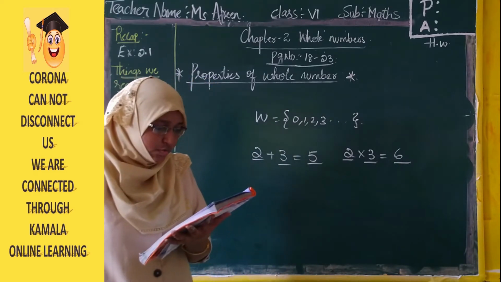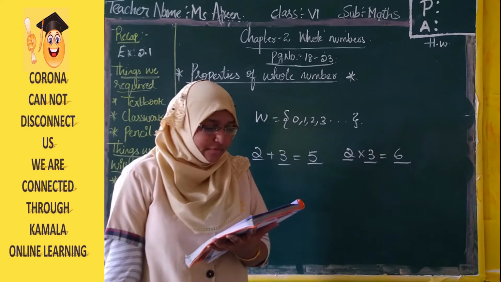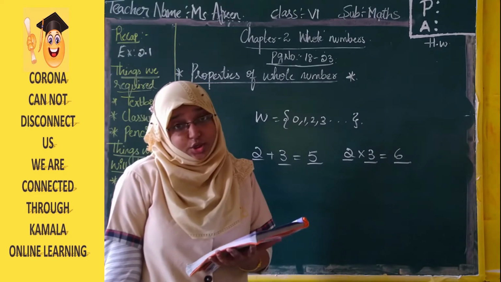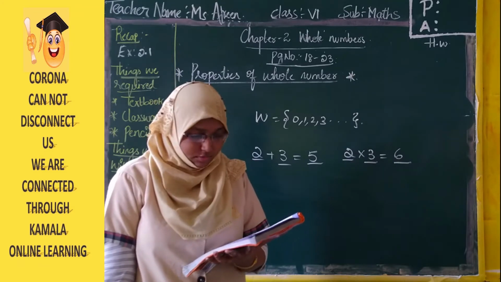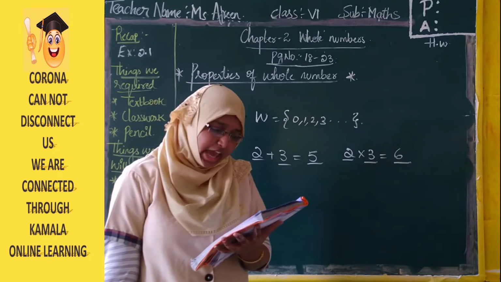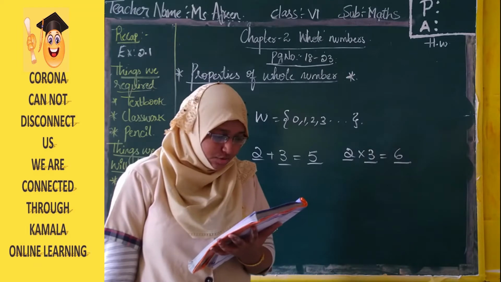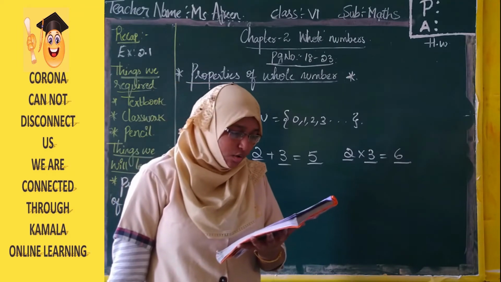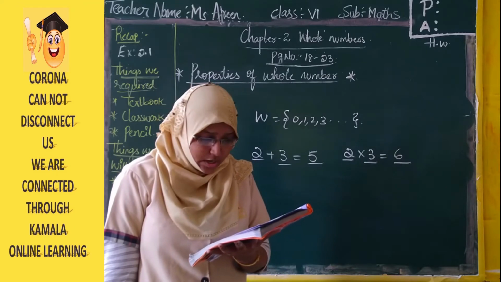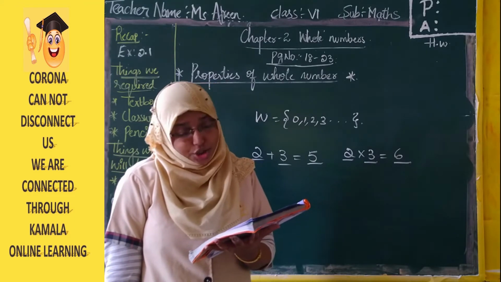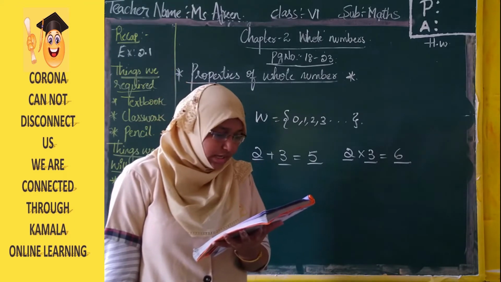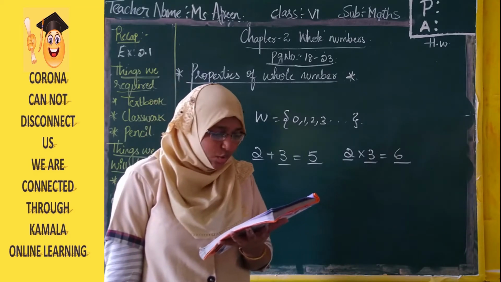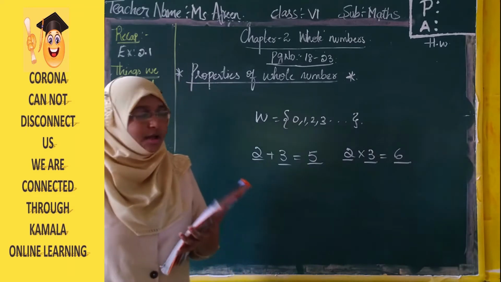See here, 5 into 6. They have given a tabular form. 5 into 6 is 30, a whole number. 11 into 0: whenever you multiply 0 with any number, we will get 0. 16 into 5 is 80, 100 into 10 is 1000, 7 into 16 is 112. So all the answers we got are whole numbers. So the product of any two whole numbers is found to be a whole number too. Hence we say that the collection of whole numbers is also closed under multiplication. We say the whole numbers are closed under addition and multiplication.